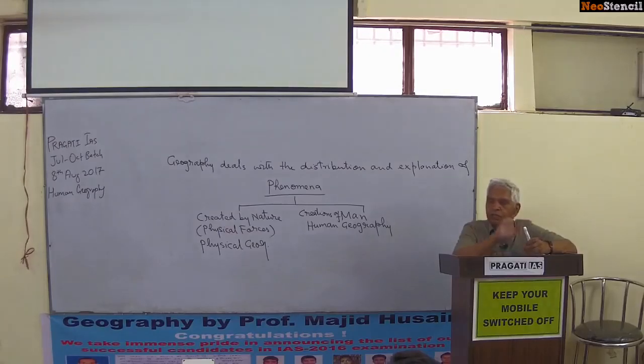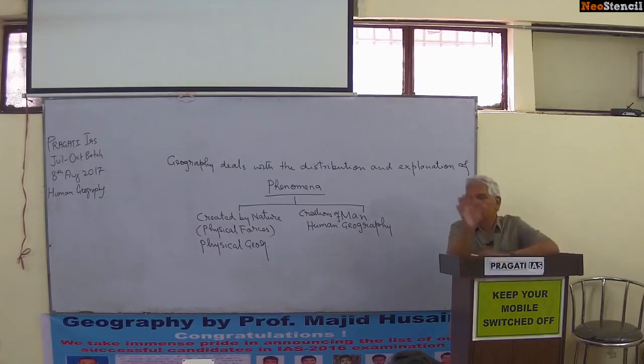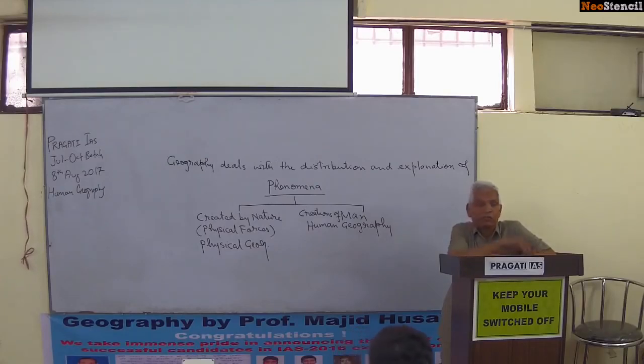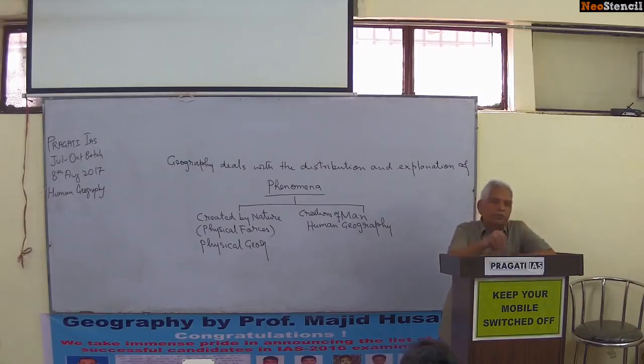And the first unit is perspectives in human geography. In our simple language, that is known as geographical thought. The whole thought is not there, only selected topics are in your course. But the questions are coming. If you see the papers of last few years, at least 40 marks are coming only from one unit, perspectives in human geography. Worst come worst, it will be 30, but my guess it will be 40 or 50. So this becomes very deciding.